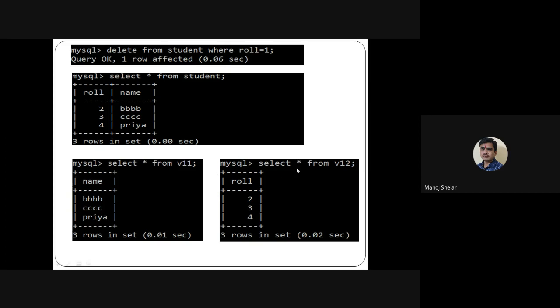And here, roll number, select star from V12. So only 2, 3, 4 are available. So roll number 1 record is removed automatically, because this is a delete query on the table. Then the deleted record is automatically removed from the table, so it is automatically removed from the view.